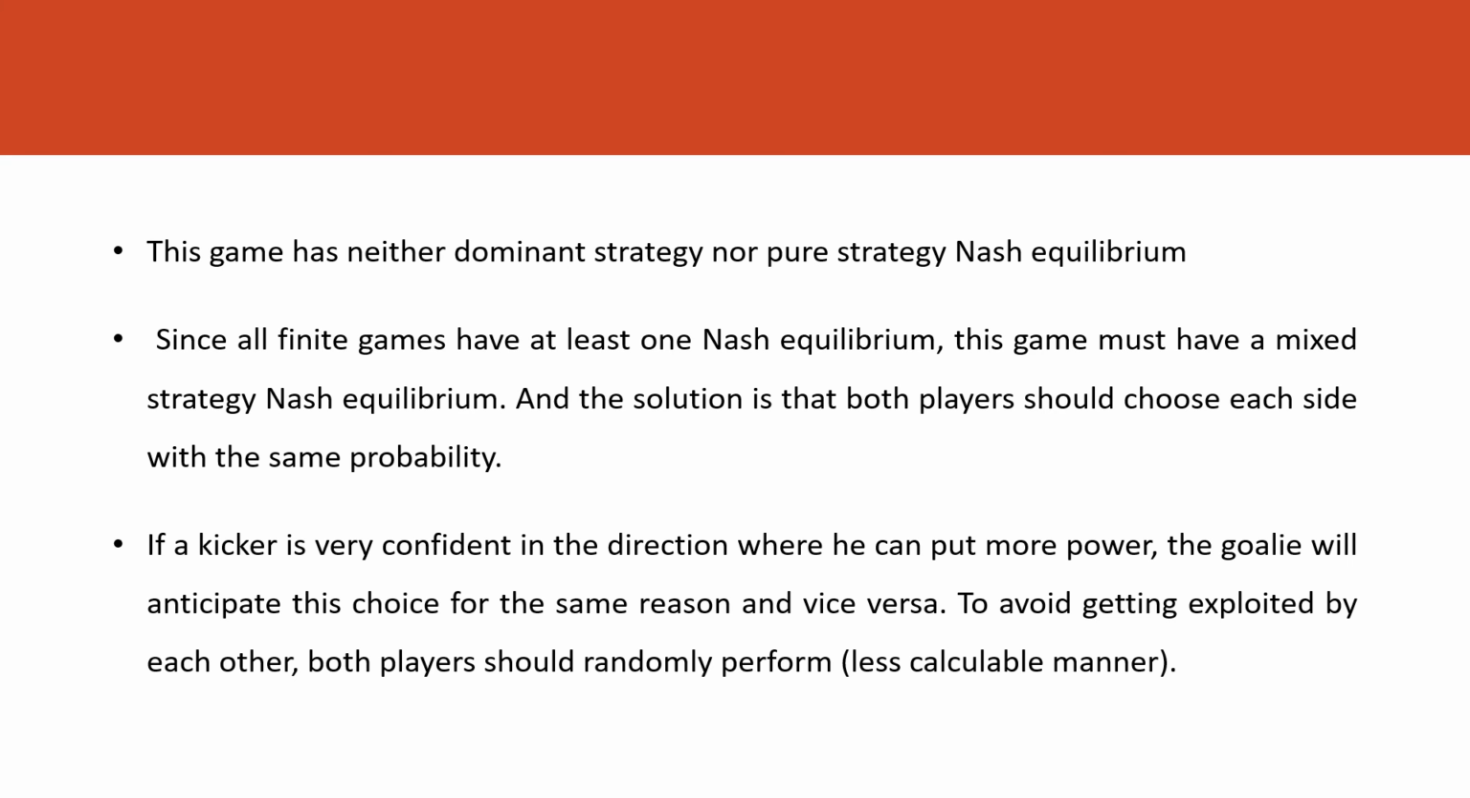Solving for it, we can see that the goalkeeper and the striker should randomly jump or shoot in either direction in this game. So if a kicker is very confident in the direction where he can put more power, the goalie will anticipate this choice for the same reason, and vice versa. To avoid getting exploited by each other, both players should randomly perform.